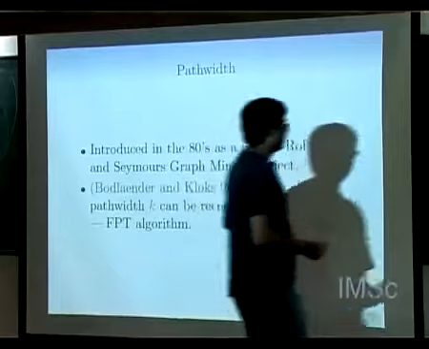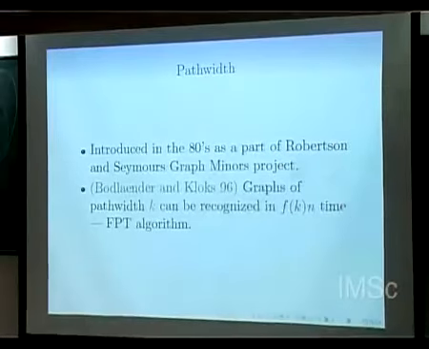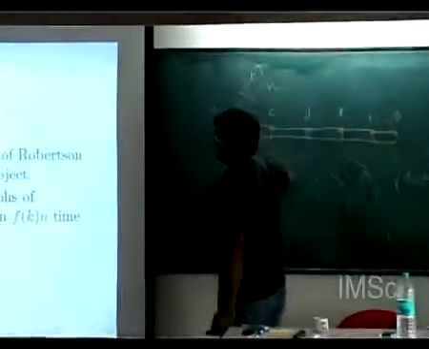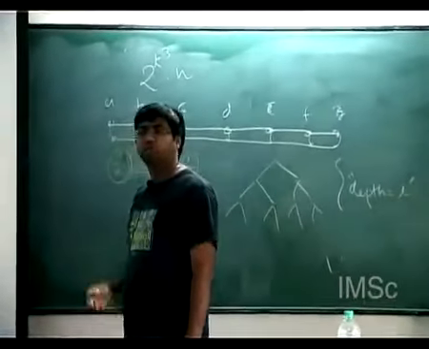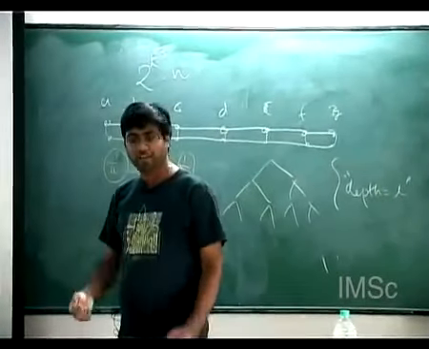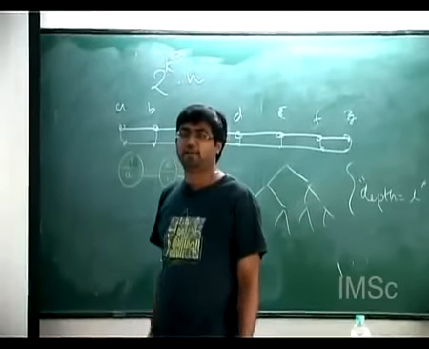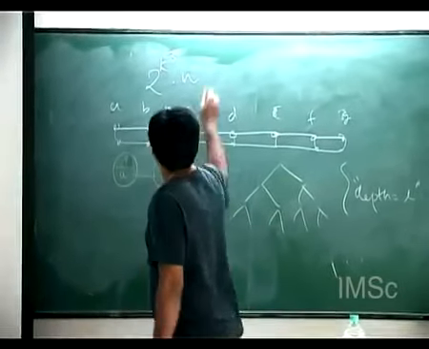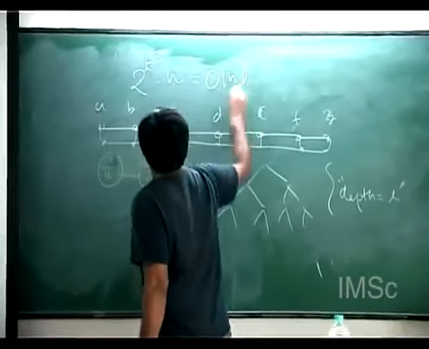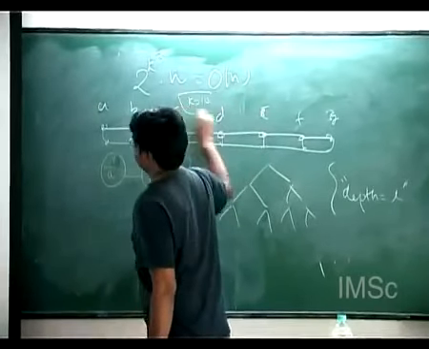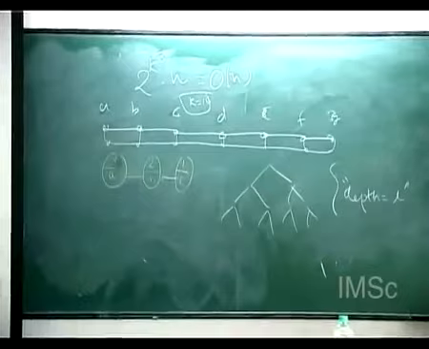So it's like this f of k. So this is the running time. It's not that bad. For example, if you want to check whether a graph has path width 10 or not, and you want to construct this path decomposition, then you might take 2 to the power 10 cube into n. But it is linear. We are computer scientists, so we should not worry.